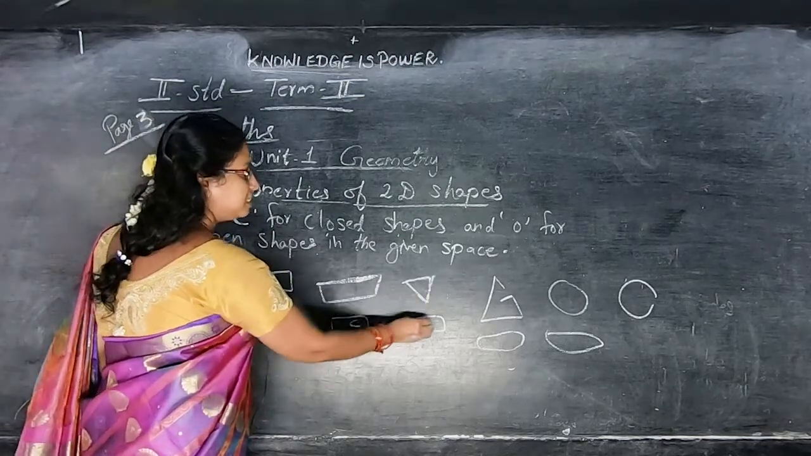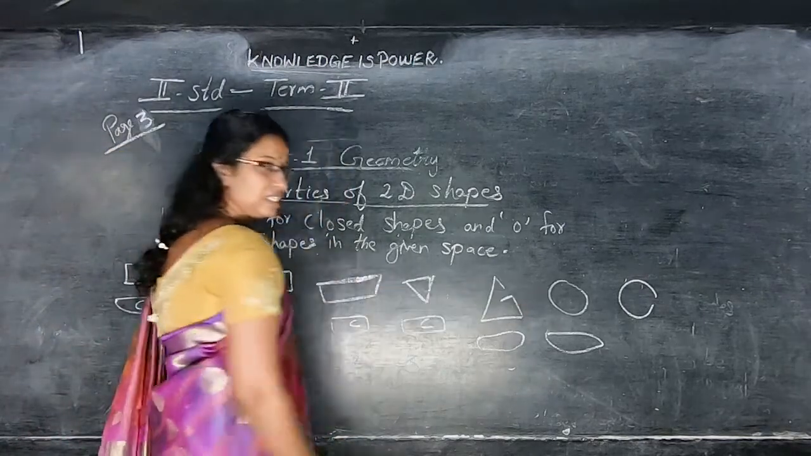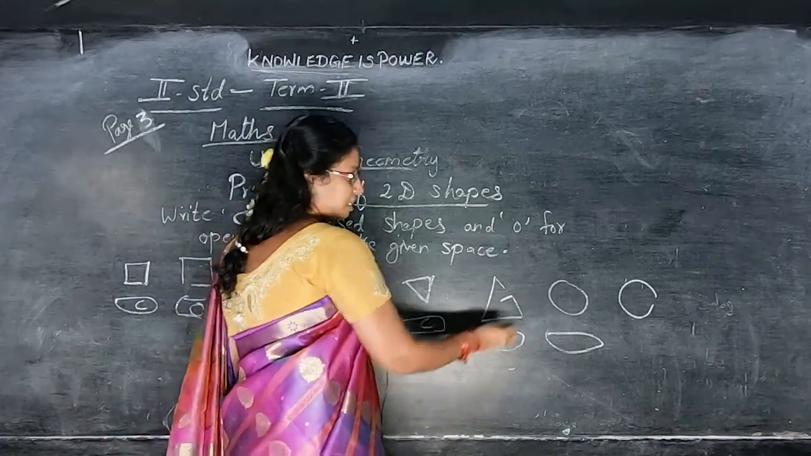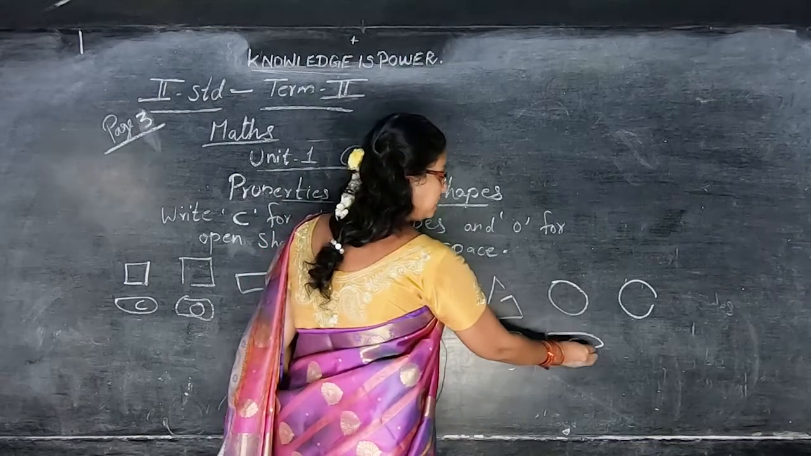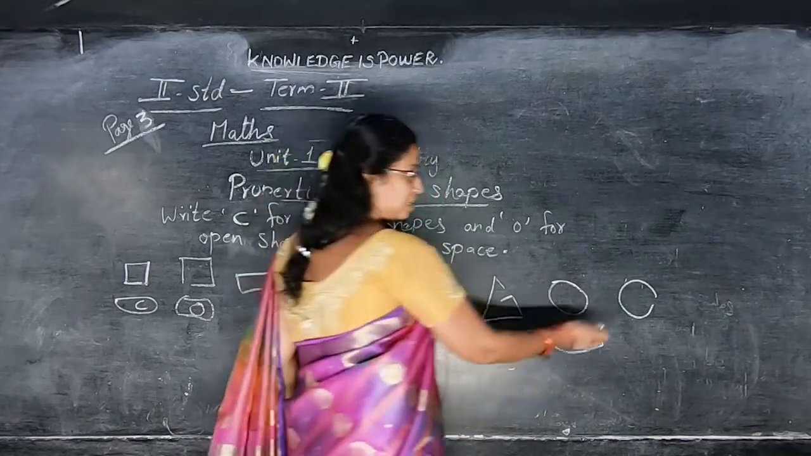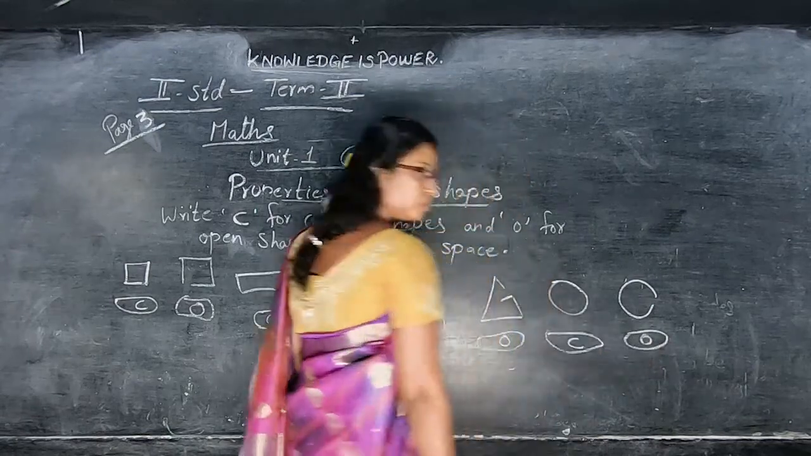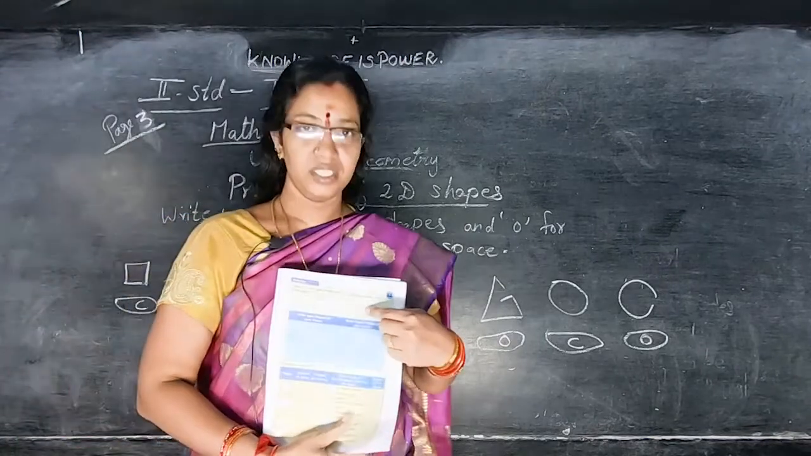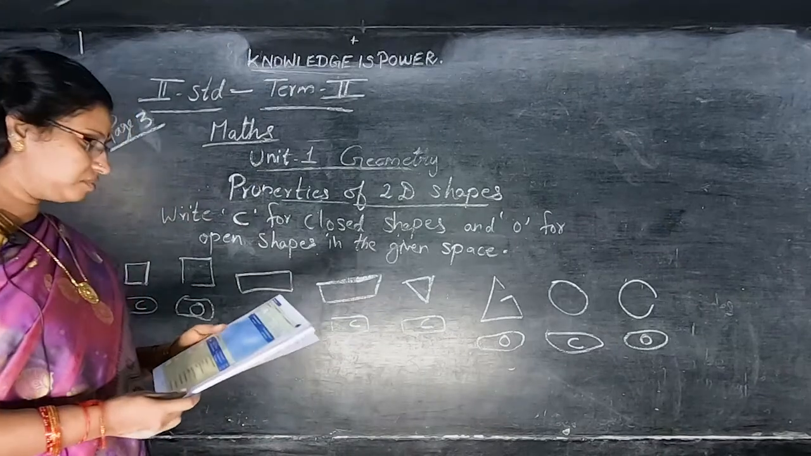So write C. See here, open space is there, some gap is there. So write open, O. See here, here also fully closed. So write C for closed. Here open space is there. Write O. See, it's page number 3, it's here. Okay? Page number 3.